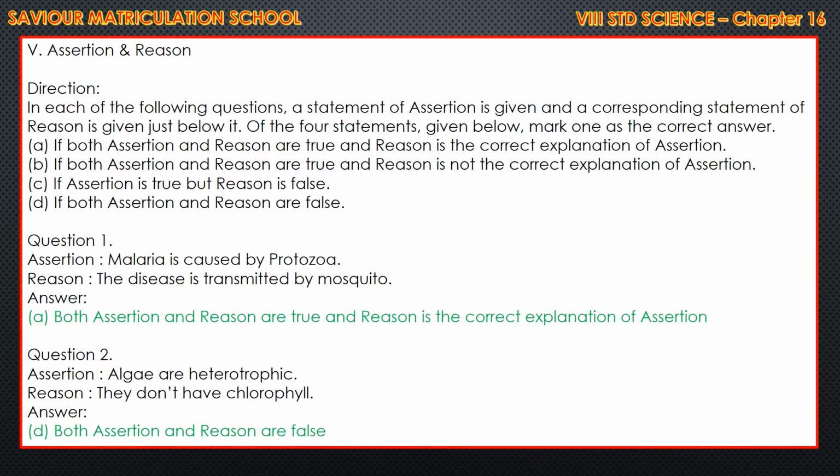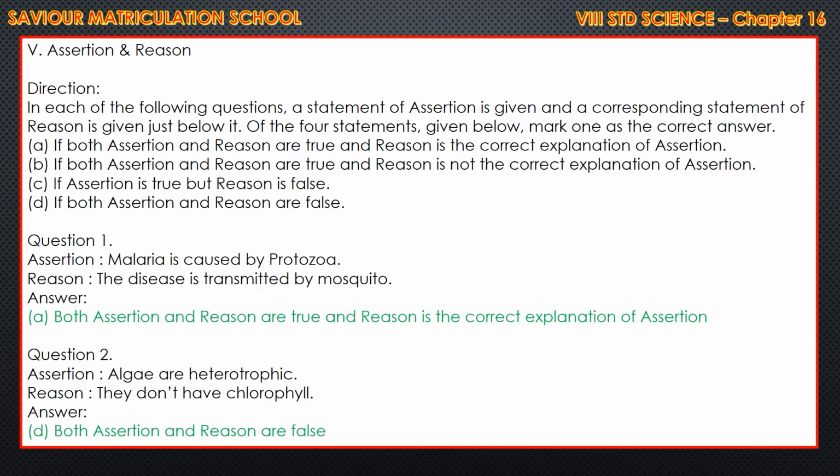So children, this is nothing else. You have to go through the statements. What is assertion? What is reason? If both are correct, you have to say the first option. Both are true, and you have to see whether reason is the correct explanation or not. So like that you have to go through the sentence. Then which is the correct option out of 4? You have to pick the correct option. So first one, because you are new to this. From 9th standard they know how to write. But 9th and 10th they are practiced, but you people are not practiced.